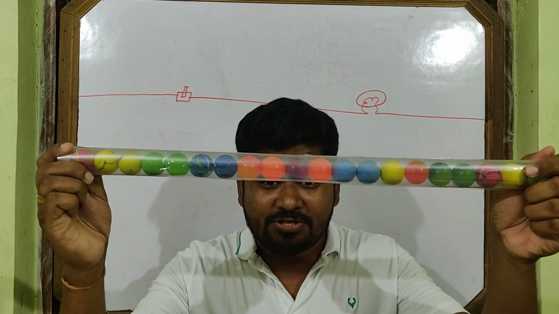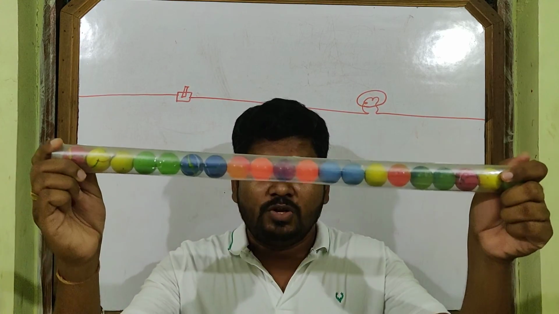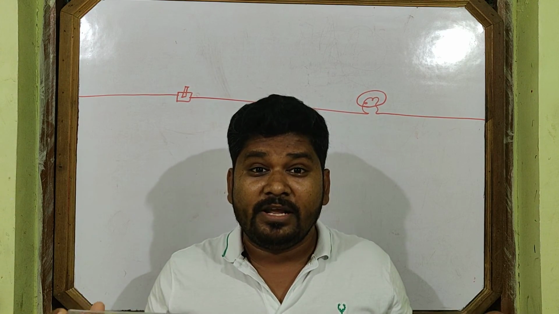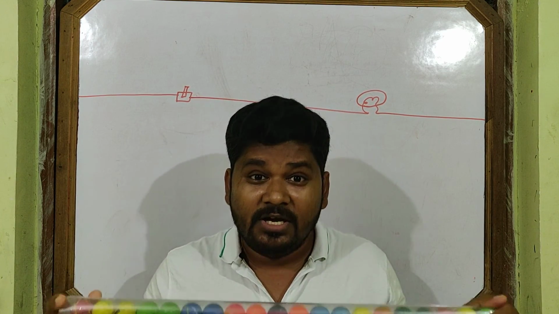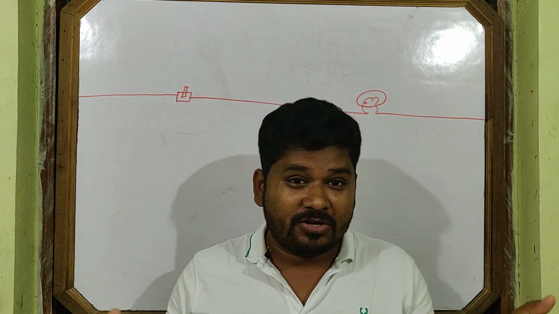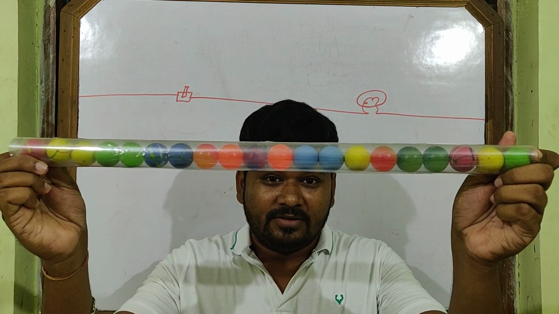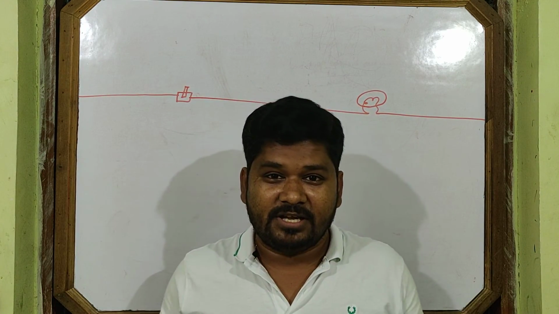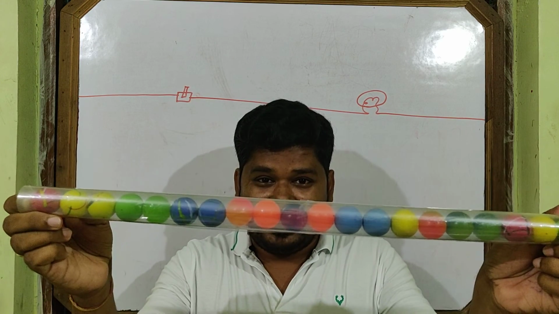This is the actual situation of a conductor, full of free electrons. In copper there are 10 to the power 29 free electrons per meter cube. Can you imagine how many free electrons there are? A large number of free electrons are there, but not like your ping pong ball at rest.